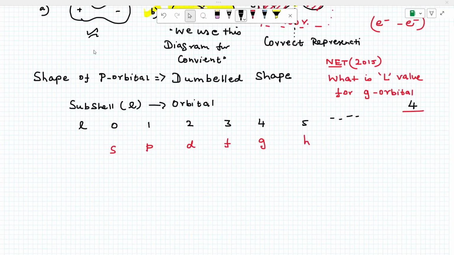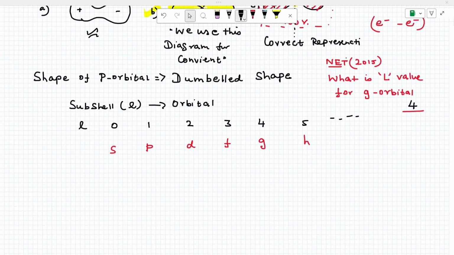What is the question they asked in the 2015 NET exam? What is the L value for a g orbital? The answer is 4. Okay, listen. We generally call L the azimuthal quantum number. L value 0 is s orbital, 1 is p orbital, 2 is d orbital, 3 is f orbital, 4 is g orbital, 5 is h orbital.